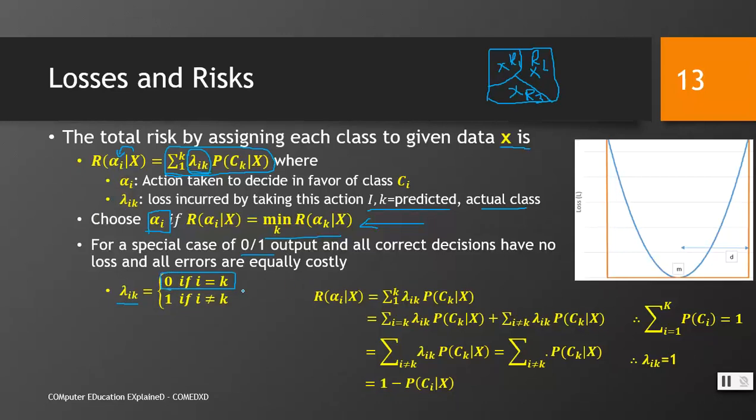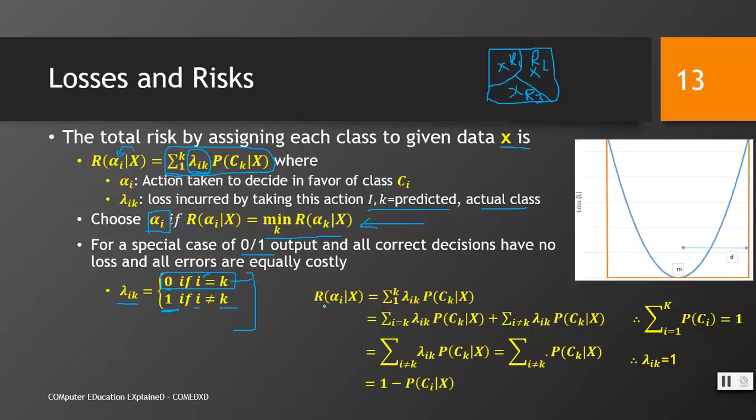It means that if the actual class k and the predicted class i are the same, then there is no loss, there is no error, we are 100% accurate, so no loss means 0 loss. However, if we assign any other class i, whereas the actual class is k, then we have 100% error denoted by 1. So if this formula is clear to you, the rest of the expressions would be easy to understand.